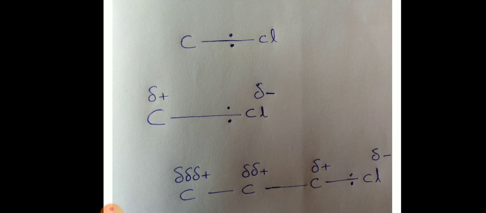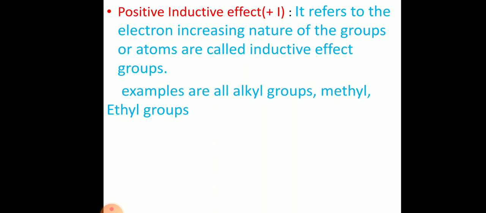So this is very important: the inductive effect is a partial displacement of the sigma bonded electrons towards the more electronegative atom. So displacement is taking place towards an atom, based on whether the atoms or groups give electron density or withdraw electron density. The inductive effect is of two types.